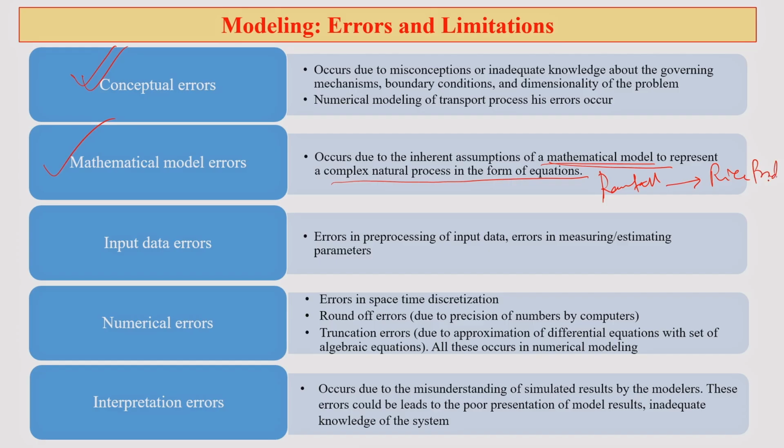Rice production definitely depends on rainfall, there is a direct relation. Now, if you want to express rice yield, YR, as a function of rainfall, this mathematical expression representing a complex relationship between rainfall and crop production in the form of equations can sometimes bring mathematical model errors.